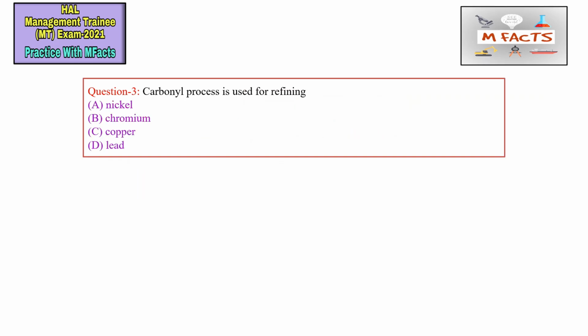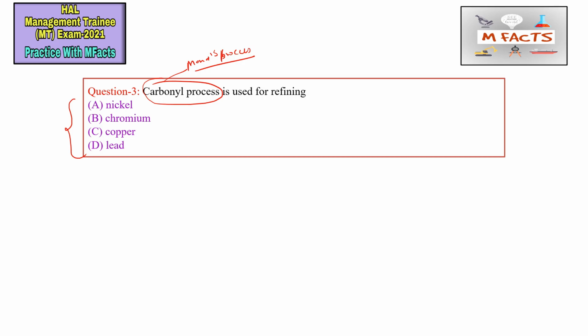So the next question is, carbonyl process is used for refining. There are four options, with element names given: nickel, chromium, copper, and lead. Carbonyl process is basically another name for the Mond process. You must have heard about this Mond process. This Mond process is basically used for refining of impure nickel.